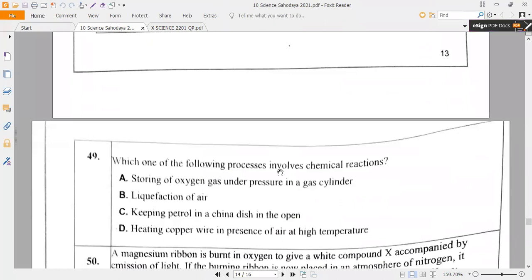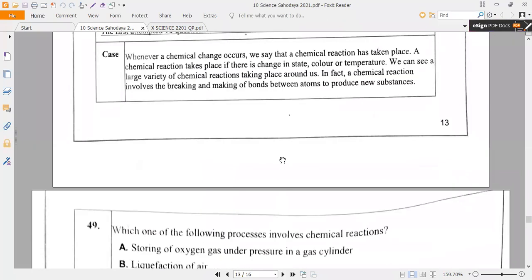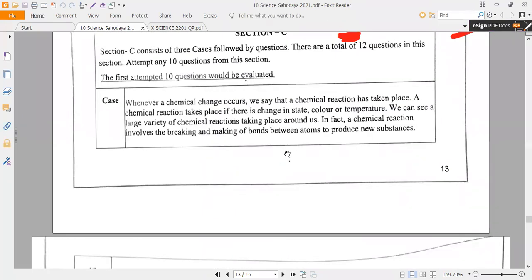Now they're asking the first question. All of you read the first question. Can you understand the paragraph? What are they saying? Whenever a chemical change occurs, we say that a chemical reaction takes place. A chemical reaction takes place if there is a change in state, color, or temperature. We can see a large variety of chemical reactions taking place around us. In fact, a chemical reaction involves the breaking and making of bonds between atoms to produce new substances.